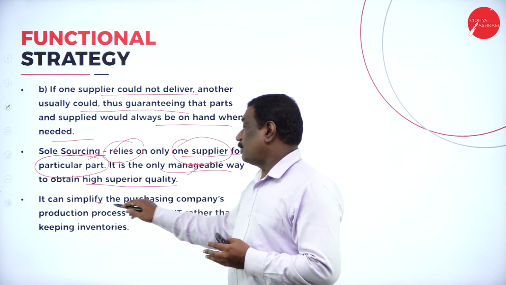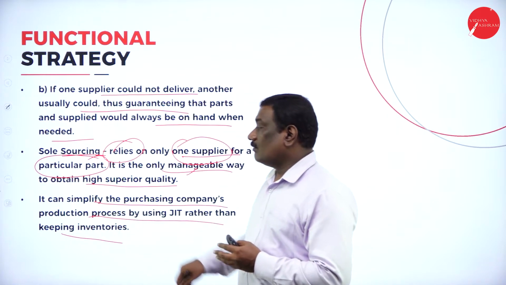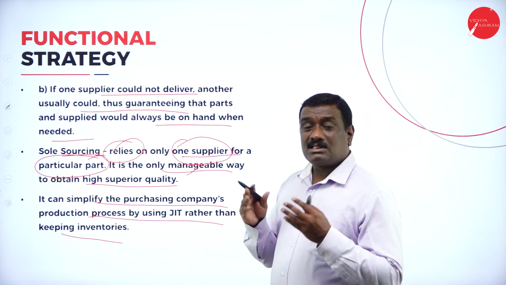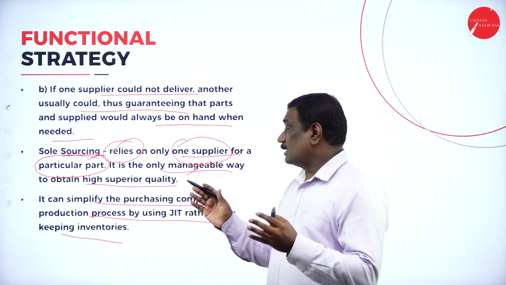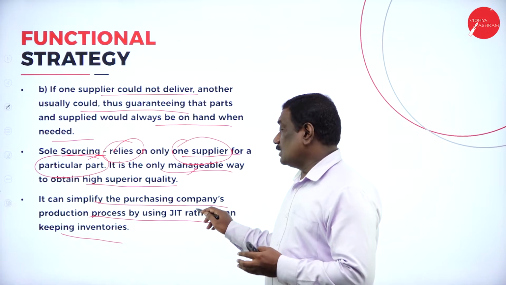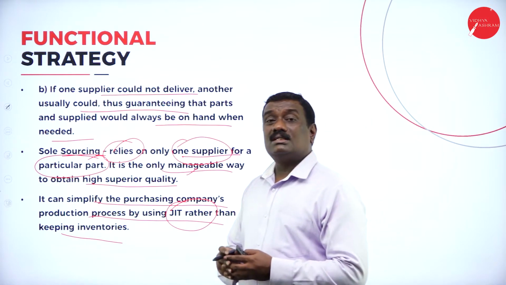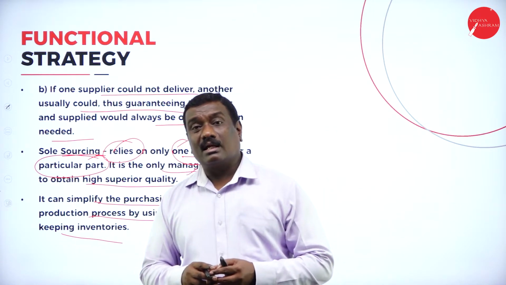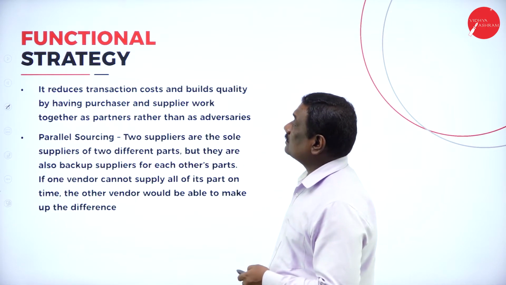Then it can simplify the purchasing company's production process by using JIT rather than keeping inventories. So this sole sourcing is very important because it simplifies the purchasing company's production process by using JIT rather than keeping inventories. Instead of keeping inventories, you can just buy the raw materials or components whenever required, instead of keeping large stock in your shops or organizations.